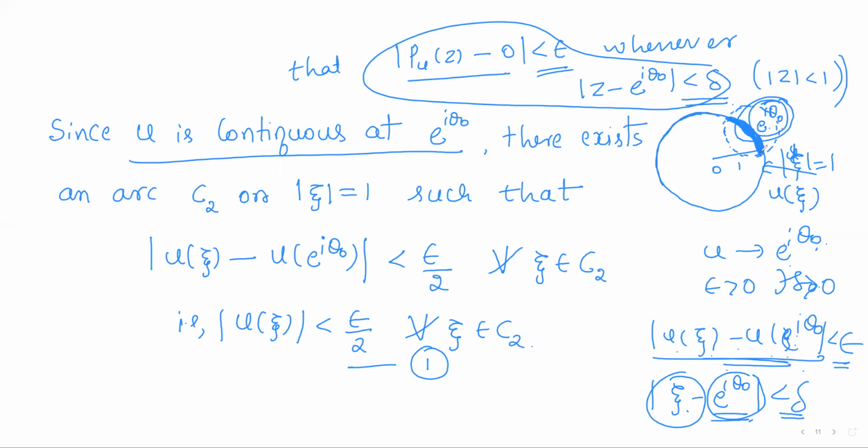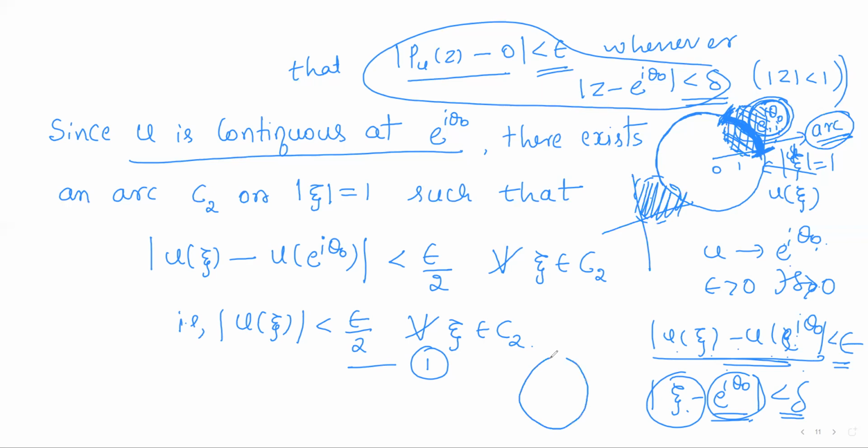And what is it? It is actually a part of the circle, so you can call it a sub arc, or just an arc. As it is a part of a circle, it is called an arc. So you can observe that the delta neighborhood of e power i theta naught is nothing but a part of the circle. Note that a delta neighborhood should contain points around e power i theta naught in the form of a disk, because in the plane any neighborhood is nothing but a disk. So these are the points of the neighborhood. But u is not defined for all these points. U is defined only on the circle.